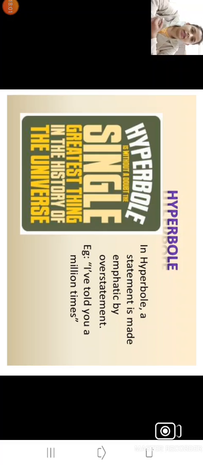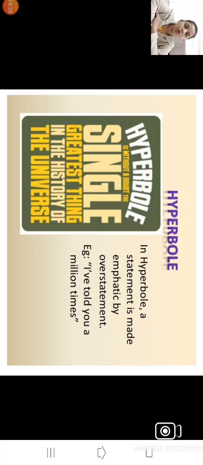Hyperbole. Again, this is very simple to identify and understand. Hyper means exaggeration, overstatement. In hyperbole, a statement is made emphatic by overstatement, exaggeration. In Marathi we say atishyokti, the thing which is not possible. So that is hyperbole.